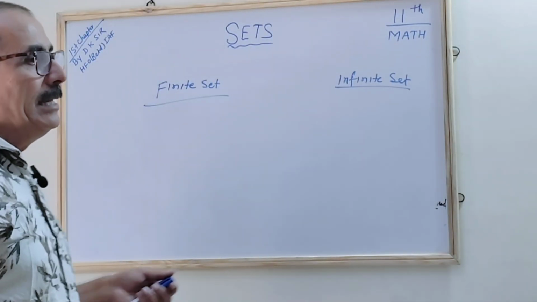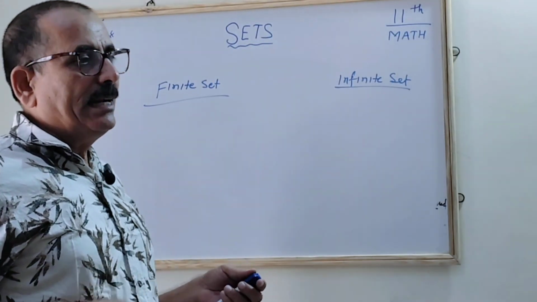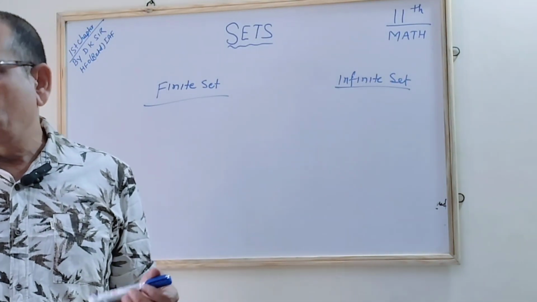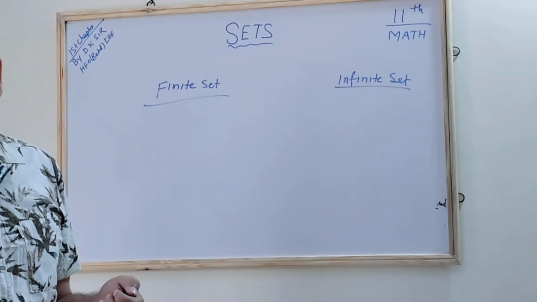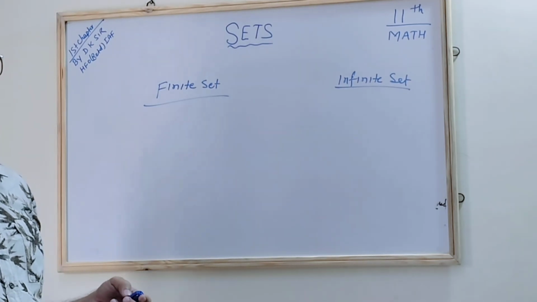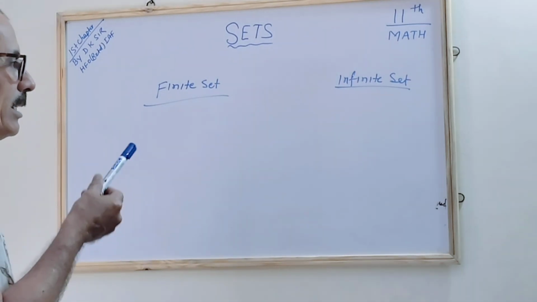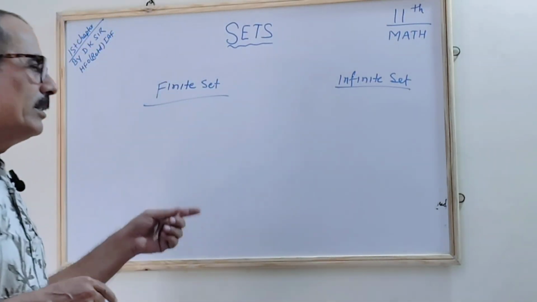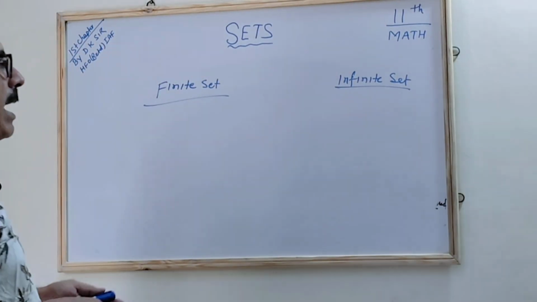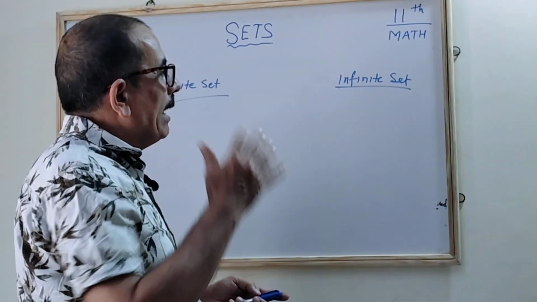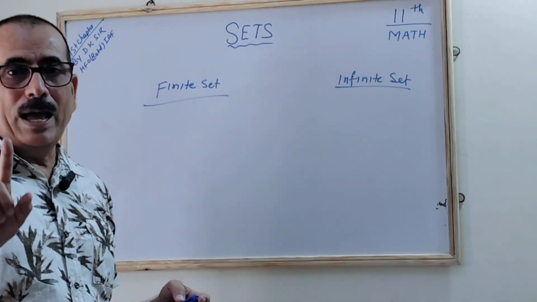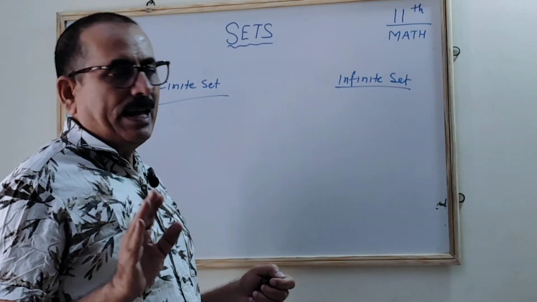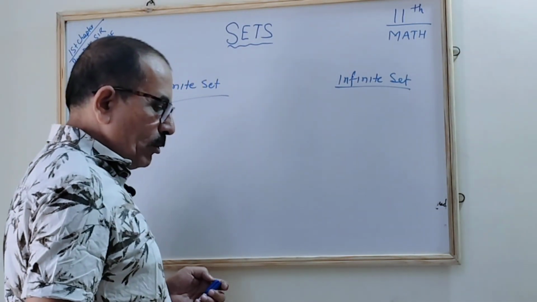But if I say it is a set of the number of stars, we can't count it. So it becomes the infinite set, where there is no countability. If I say, gentleman, एक लड़का सामने बैठा है, हेलो कुमार, you are the boy, if somebody is asking तुम्हारे सर में बाल कितने हैं, बाल तो हैं, कितने हैं काउंट नहीं कर सकते, so that becomes the infinite set. Understood? So how to go ahead?